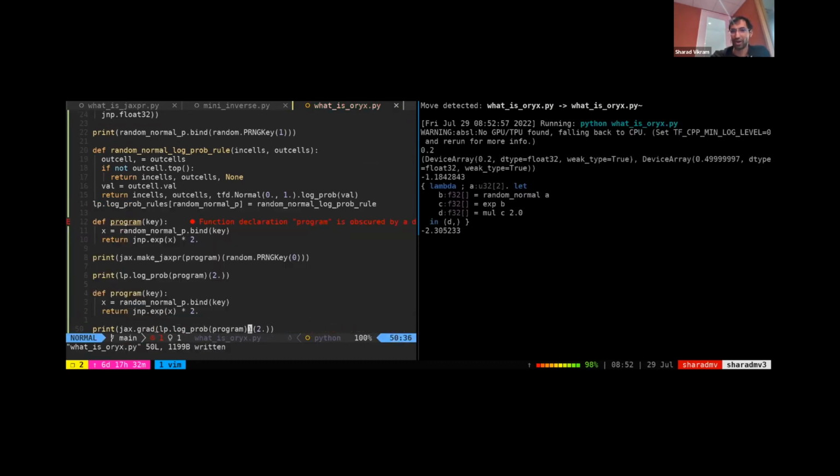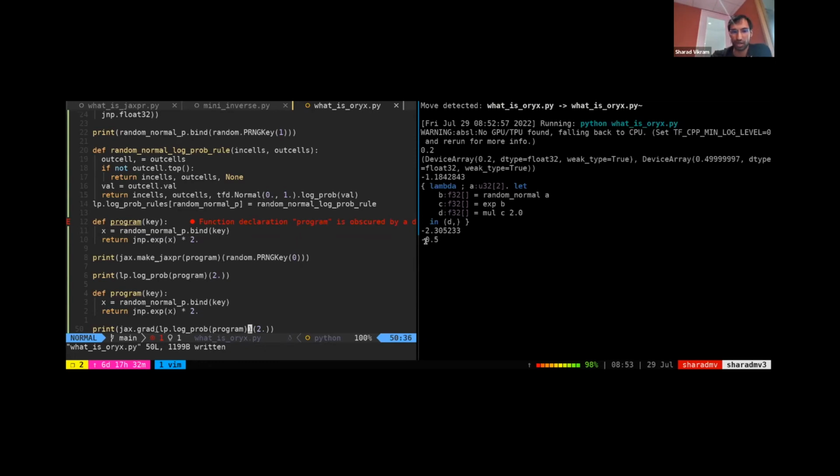And what jax.grad will do is it'll retrace this function into a Jaxpr. So it'll trace the log prob of the program into a Jaxpr, and it'll take the gradient, it'll interpret that backwards to compute the gradient. So what we're doing is we're nesting Jaxpr transformations inside each other, which is really what makes the complexity of the system blow up. We really can express a lot.